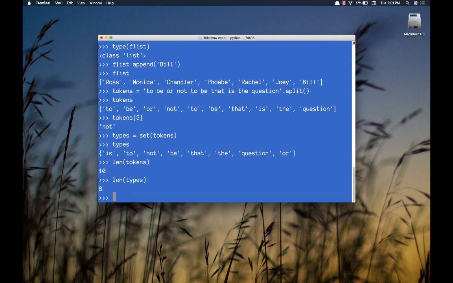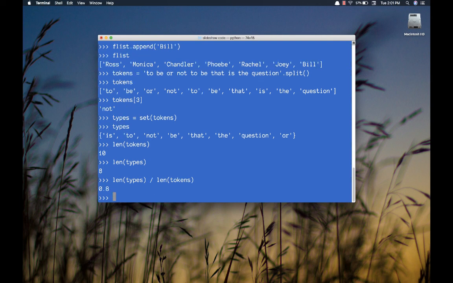One of the things we calculate in text analysis is what we call a type-token ratio. It's the length of the types divided by the length of the tokens. And I get a type-token ratio of 0.8. This is always going to be a number between 0 and 1.